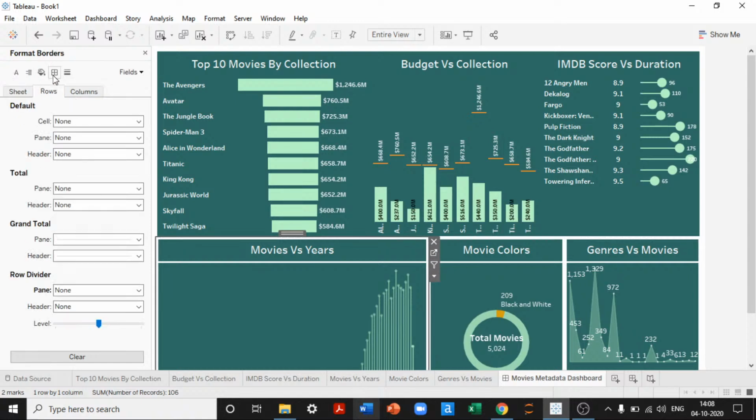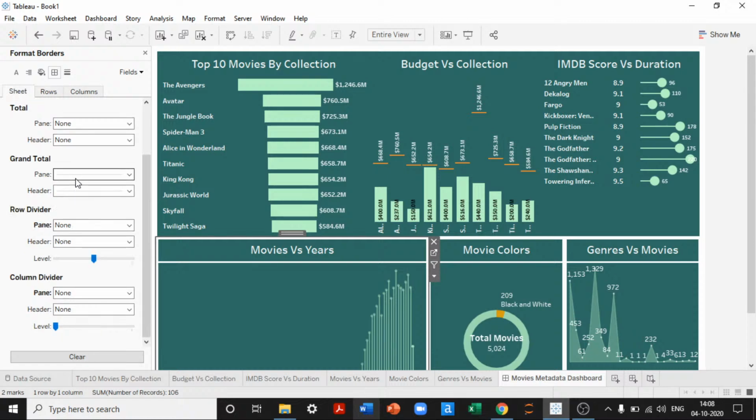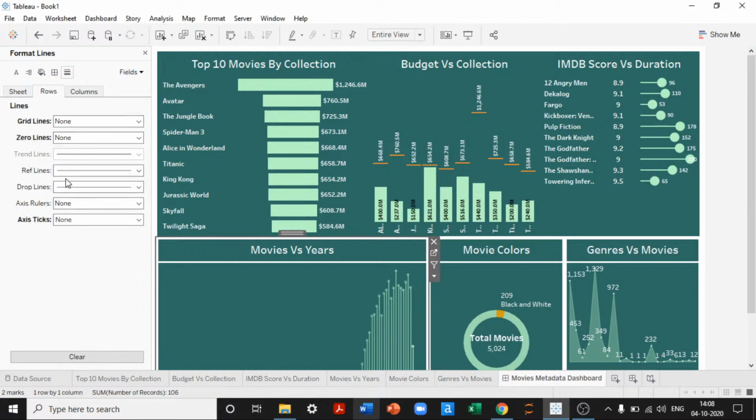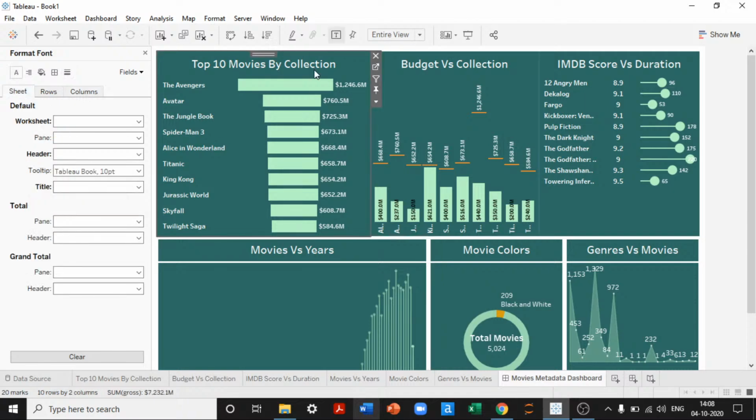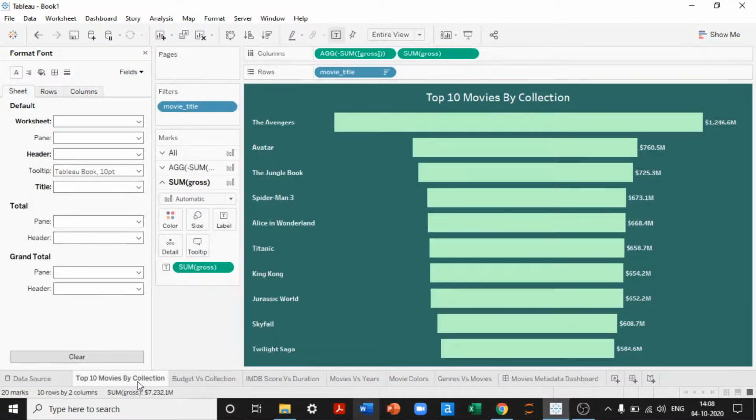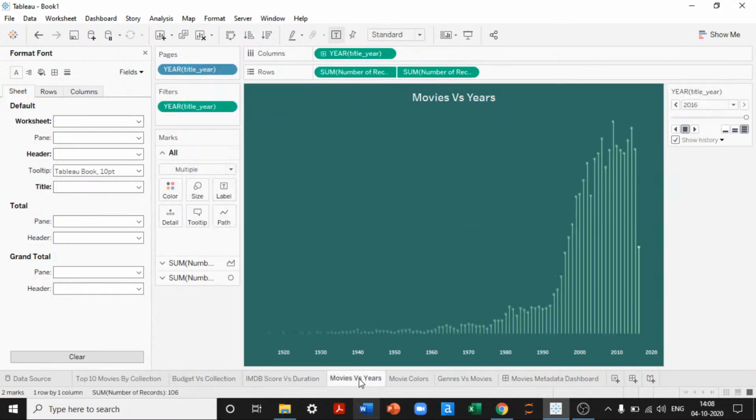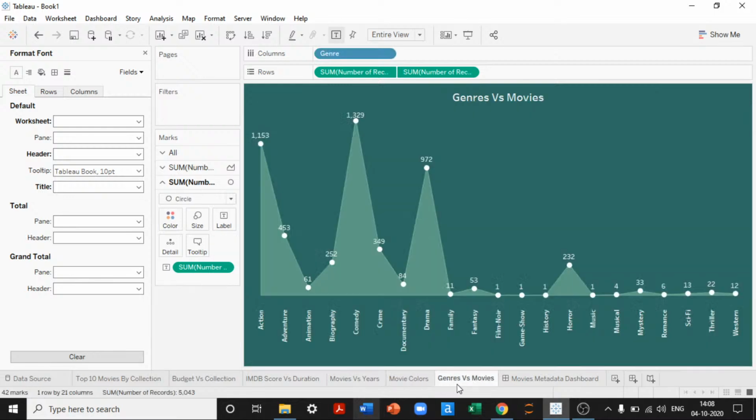I'll keep everything removed. I'll copy the formatting here. The formatting seems to differ a little. I don't know why.